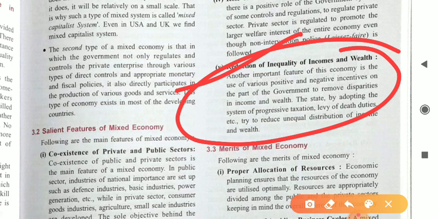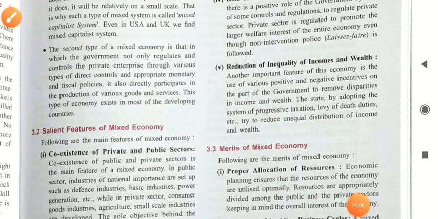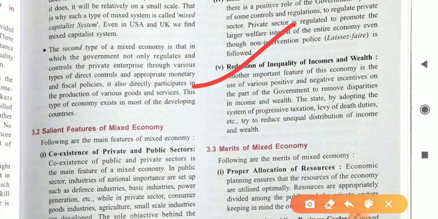These are the different ways by which the government reduces unequal distribution of wealth, like levying taxes on people. As we all know, in our country if a person has high income, the tax rate is high on that particular individual, and if a person has low income, the tax rate is low on that individual. So it is known as the progressive taxation system. This is one of the key points of mixed economy: reduction of inequality of income and wealth.